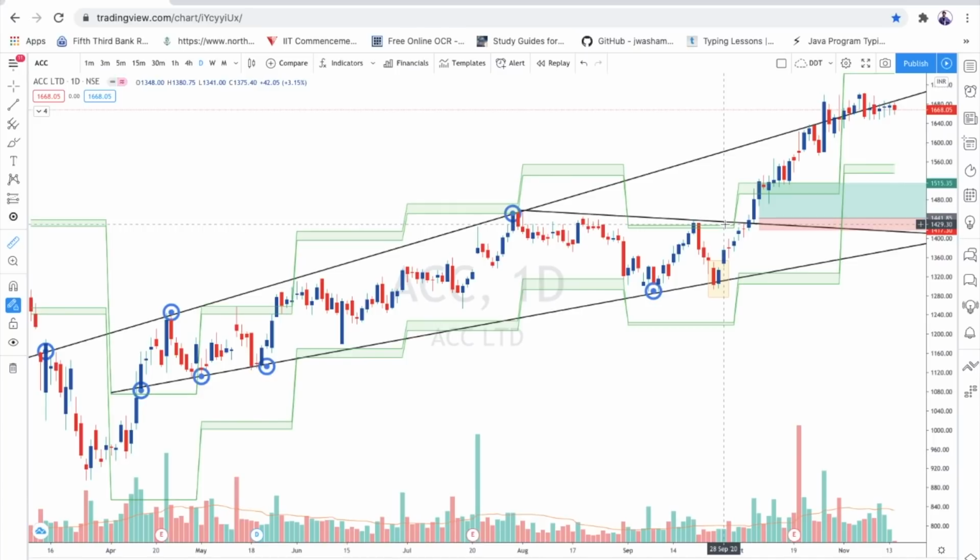So we need to follow candlestick patterns, but we need to think twice, thrice, or a fourth time at least before entering into a trade. Is this really valid? That's the question we need to ask before entering into the trade.